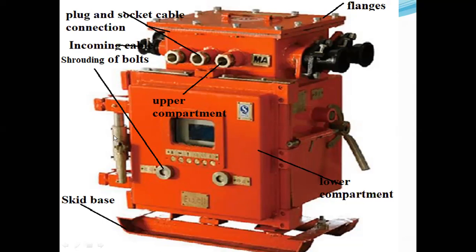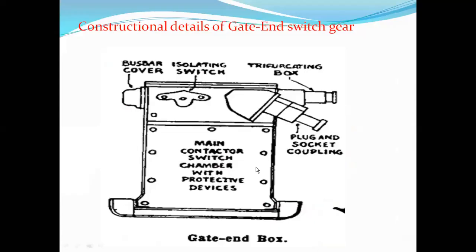So this is another diagrammatic representation of the drill panel, which is of flameproof construction. Look at your gate end box, which is skid mounted. The top one is the upper compartment, and this is the lower compartment. There is a tripole switch, an isolation switch. These two compartments are interlocked in such a way that unless the operator switches off the power supply, we cannot open the lower compartment.